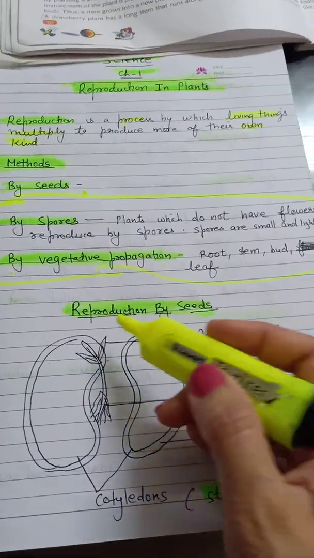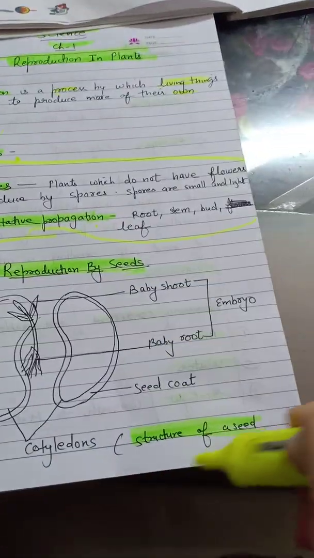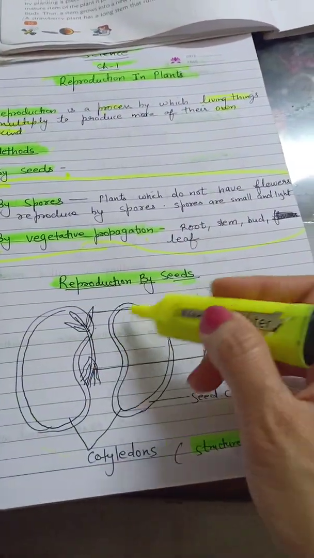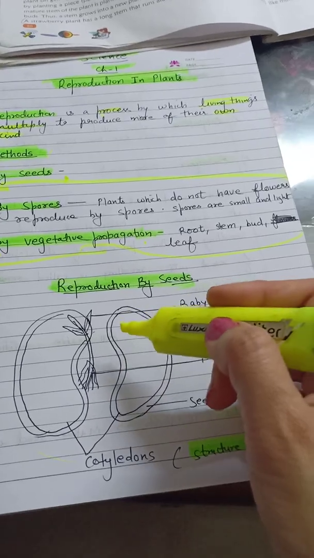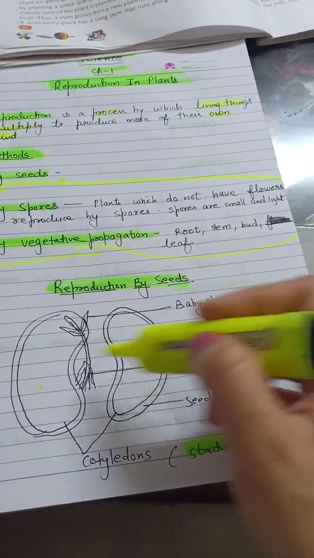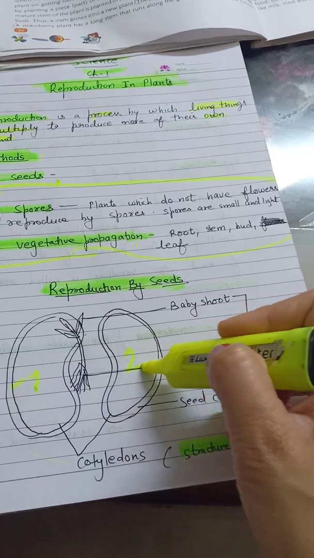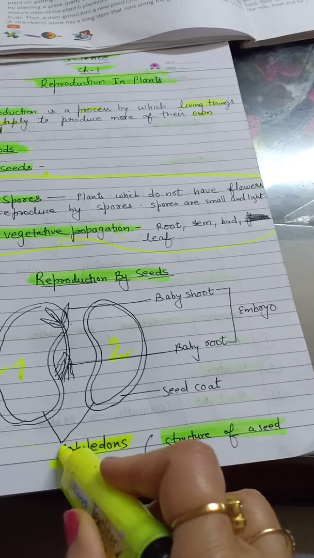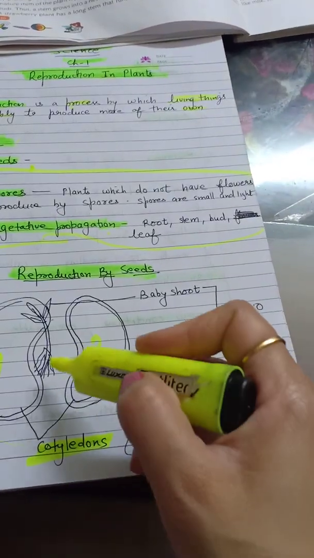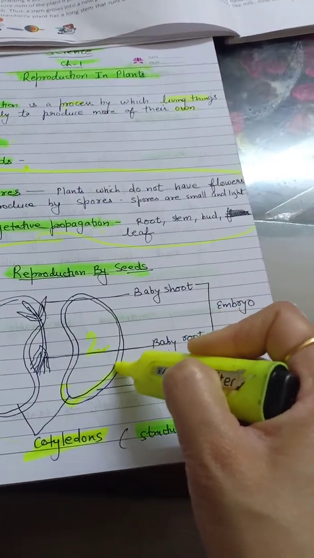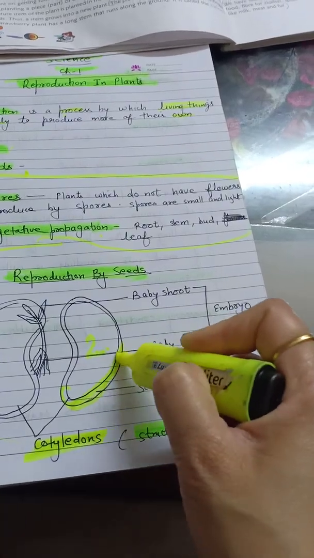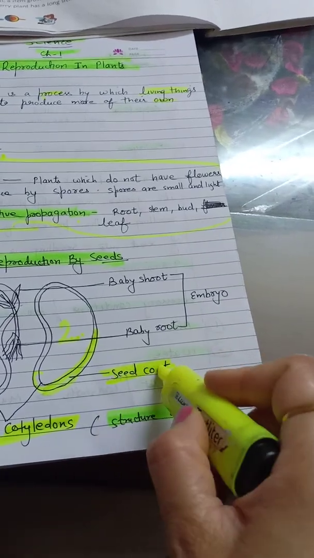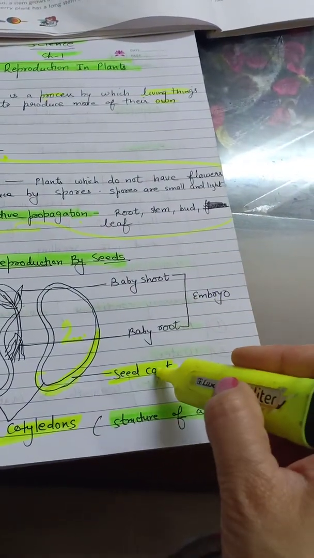To understand that, we need to understand the structure of a seed, right? Now if we go through the structure of the seed like this, we can see that the seed has 2 parts. This is one part and this is the second part. These parts are known as cotyledons. What are they called? Cotyledon. Now we can see here a boundary-like structure, right? This is the seed coat of the seed. Every seed has a covering over it, that is called a seed coat.